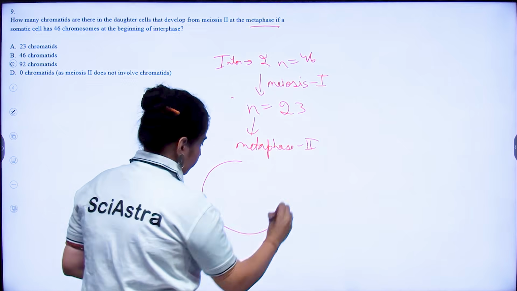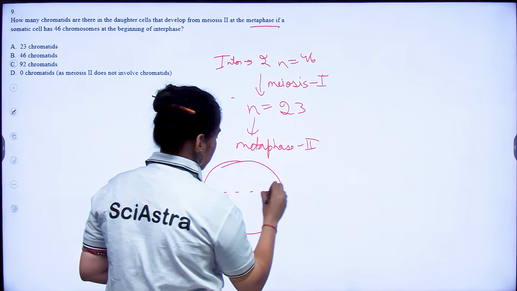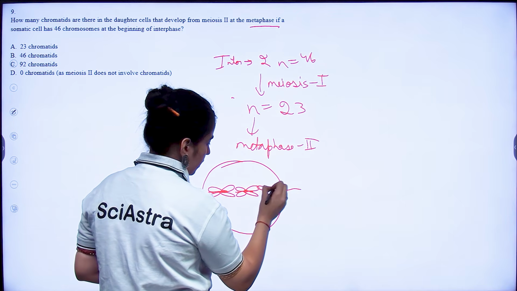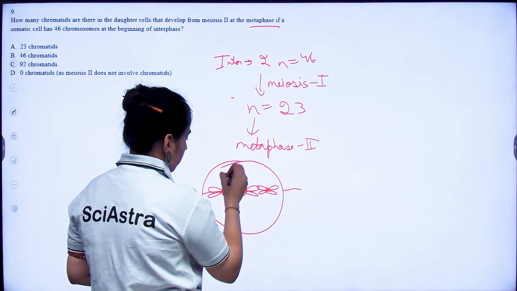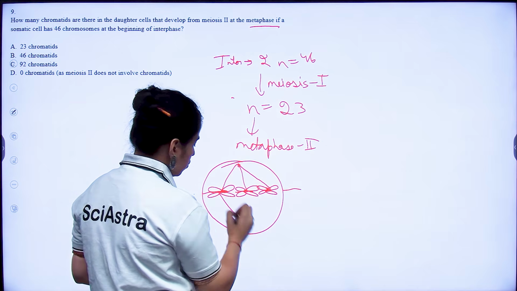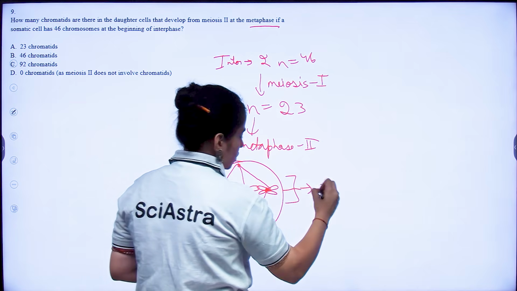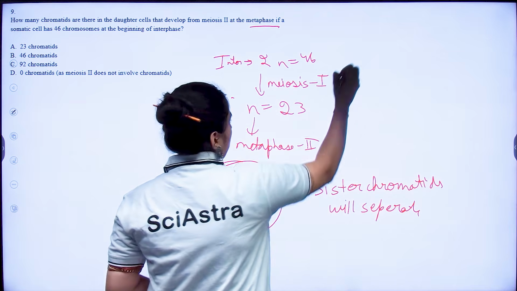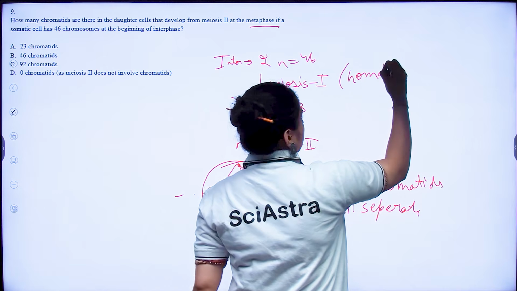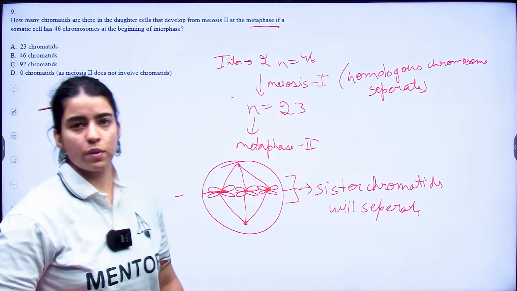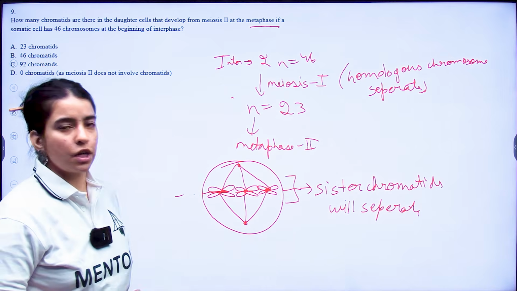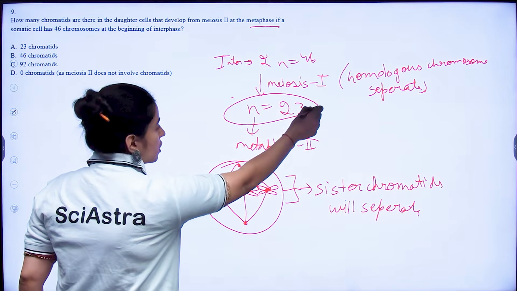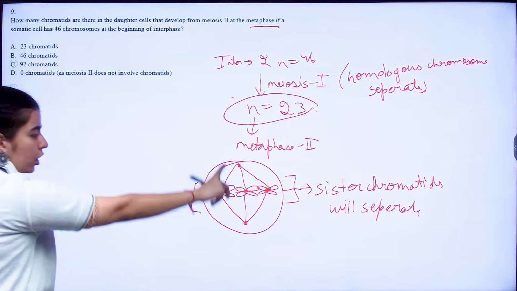if you see the cell, if this is my metaphase plate, your chromosomes are still in a pair. They have not yet separated. Why? Because in your metaphase 2, your sister chromatids will separate. But in your meiosis 1, your homologous chromosomes separate. Right? Here your sister chromatids will separate. That means they are still in a pair. So if n is 23, that means the number of chromosomes is 23. What is the number of chromatids?